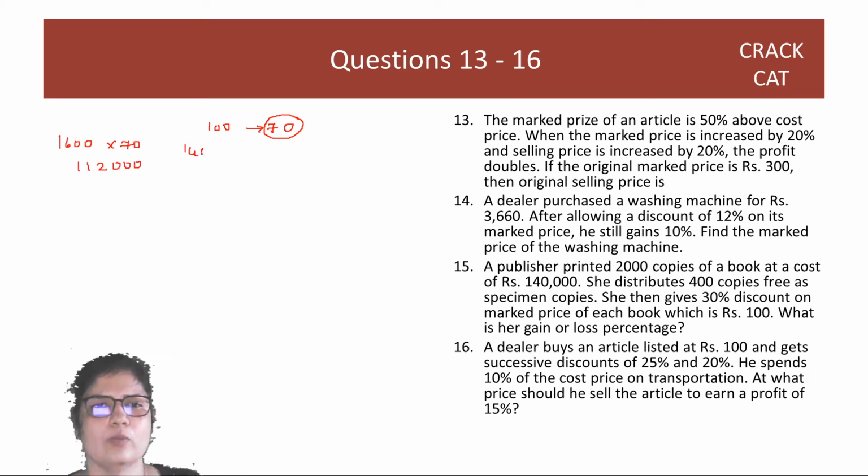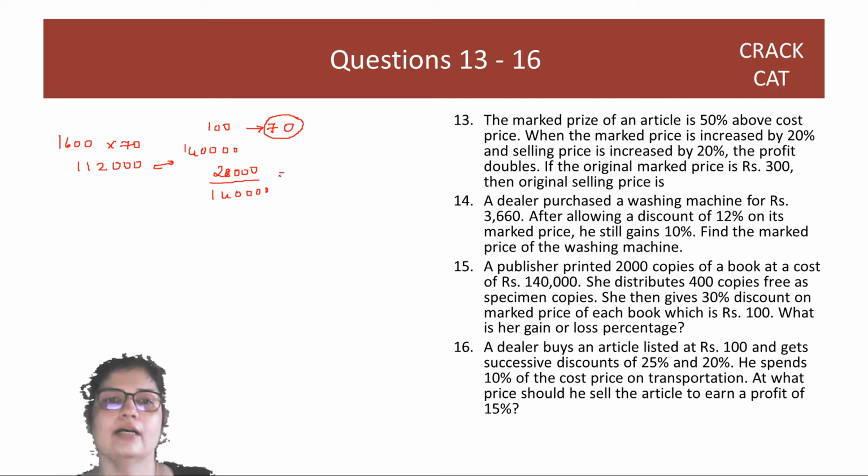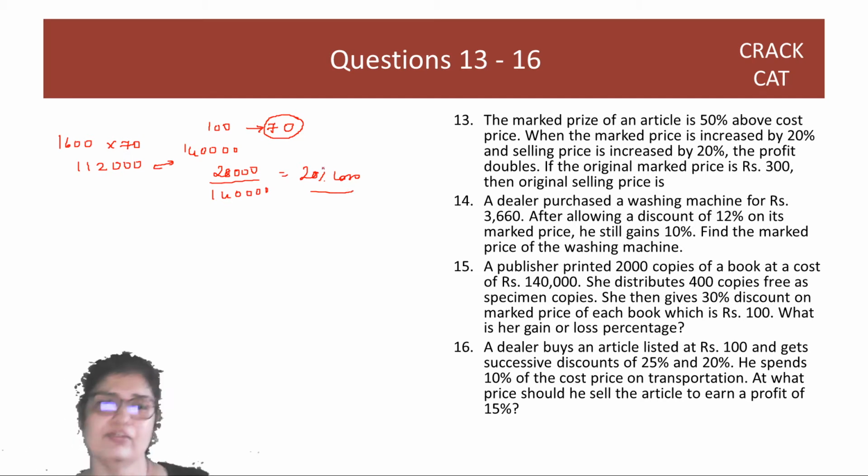Cost price is so much. Selling price is so much. There's a loss of 28,000 over so much, right? These number of zeros really kill me actually. So this is a 20% loss. This is one way of doing it.